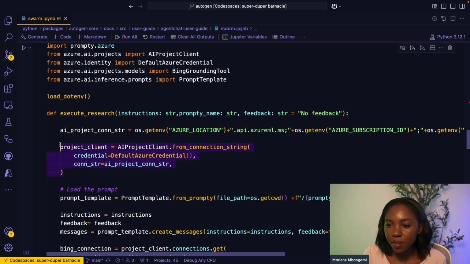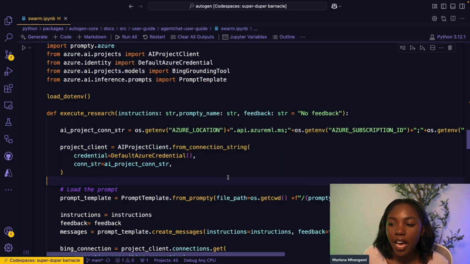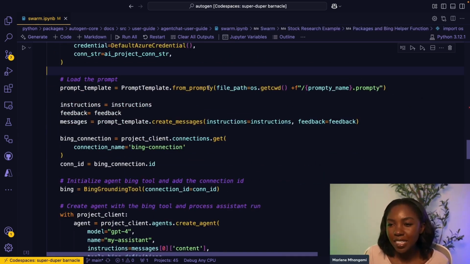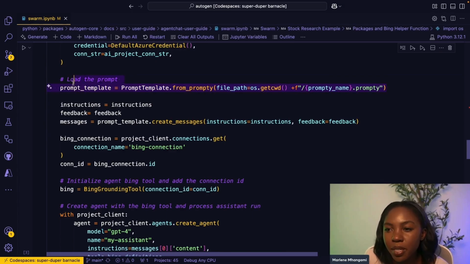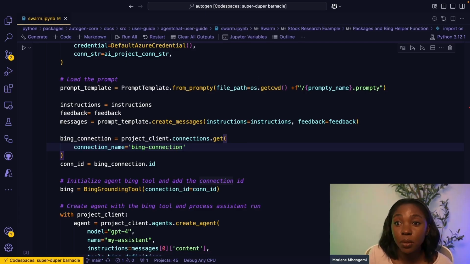In this example, this is code that I've copied from somewhere else, and we'll again share the notes. We start off by creating this project client, which just accesses Azure AI Foundry, which will allow us to access our models. And the next line we have is this prompt template from Prompty, which loads in a system prompt that will help us, when Bing is searching online, as it needs some instructions on what specifically it needs to be looking for.